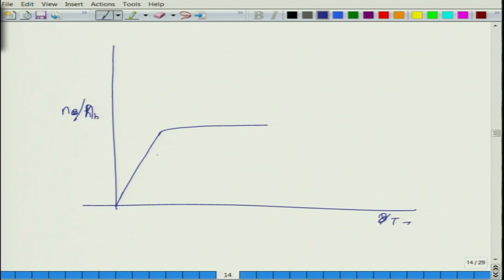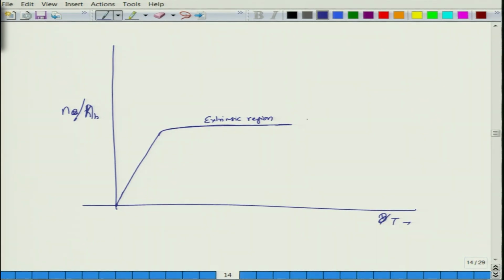So in this initial region, when temperature is 0, nothing can be excited, as a result electron or hole density is 0. As you keep increasing the temperature, all the donor or acceptor electrons get excited, get ionized, they contribute to electrons and holes, and once all of them are saturated, then you reach the extrinsic region, and then it remains constant.